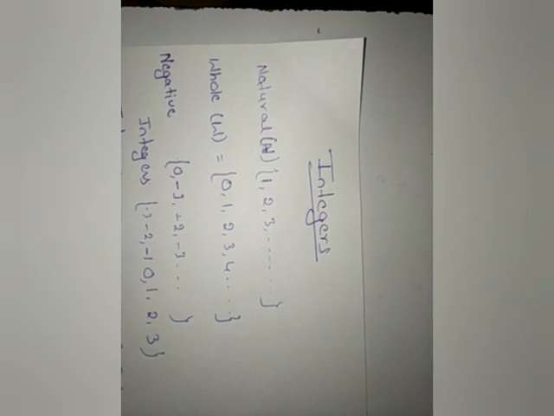Integers are nothing but a collection of natural numbers, whole numbers and negative numbers. Such a collection is called integers, and we denote integers by I or Z.